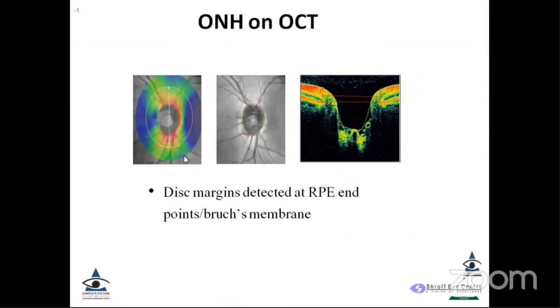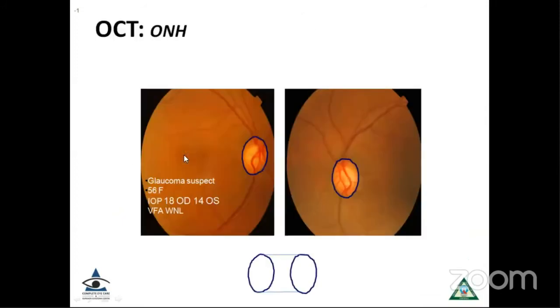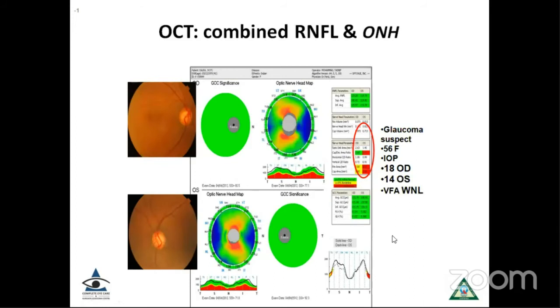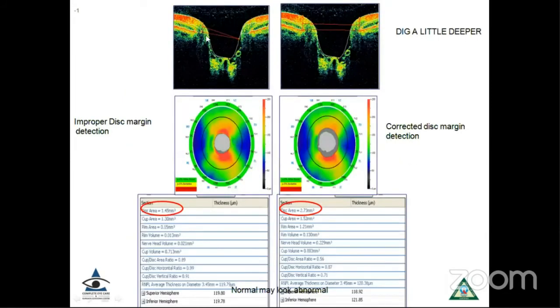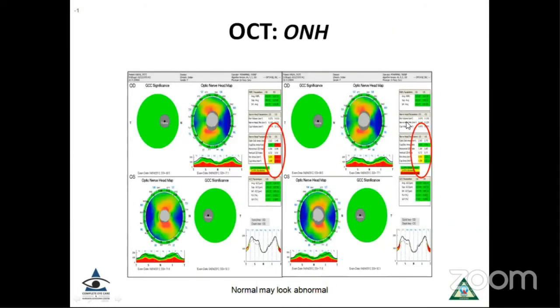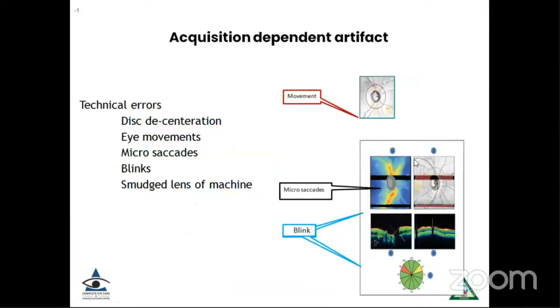Now, moving on to the optic nerve head parameters, again, signal strength is important. Just to give you an example, this was a glaucoma suspect with these kind of optic nerve heads in both sides. We went ahead, ordered an OCT, and we found that the optic nerve head parameters on the left side were totally abnormal as compared to the right side. Because of the poor signal strength, the RPE endpoints were not properly detected. So you reacquire a scan, do a proper charting, and then you can see that the nerve fiber layer parameters and optic nerve head parameters were similar on both sides.